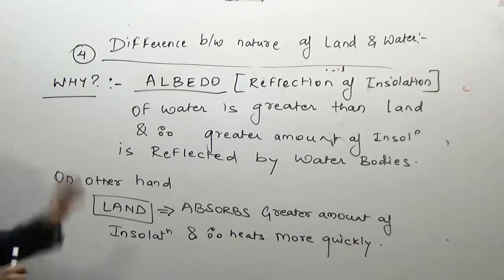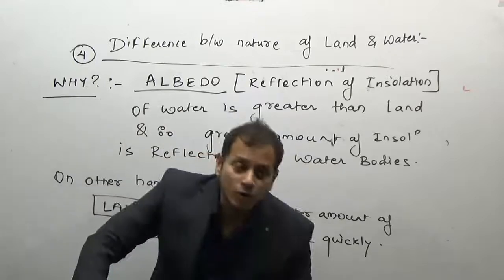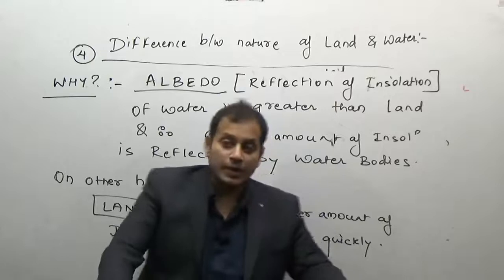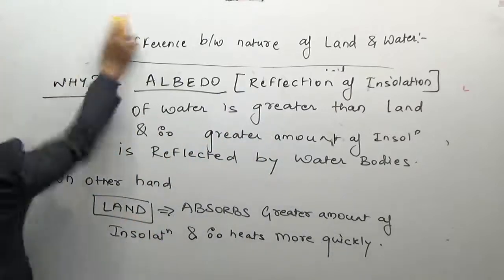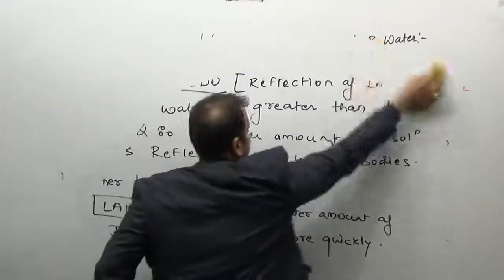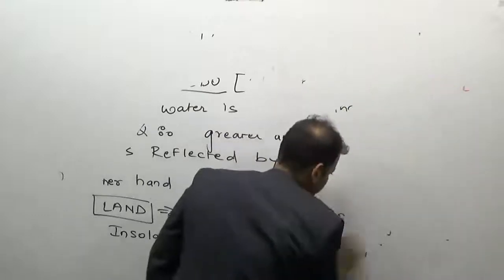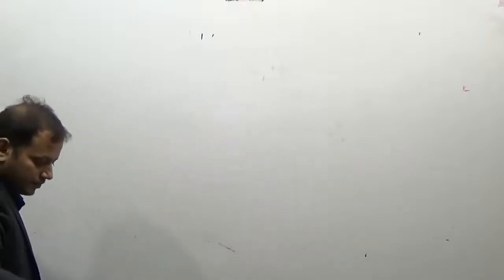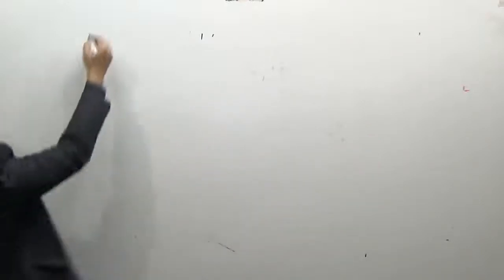So these are the reasons why land heats more quickly and cools also more quickly. Now, which factors were we doing? We were doing factors affecting distribution of temperature.